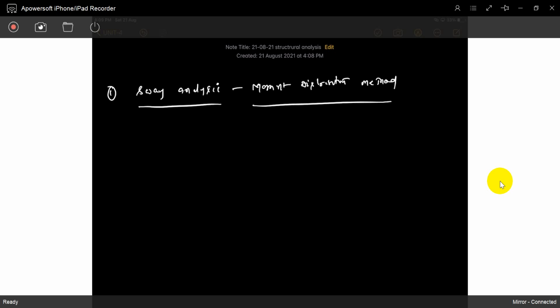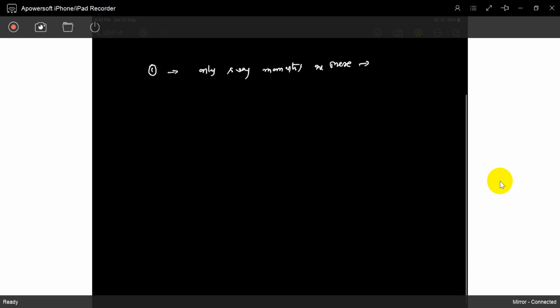How will we solve? Okay, in the first problem we will see only sway moments. Only sway moments are there. Later, general moments, both without sway and with sway moments, we will see. So the first problem we will take very simple.